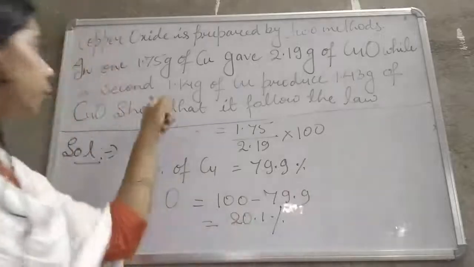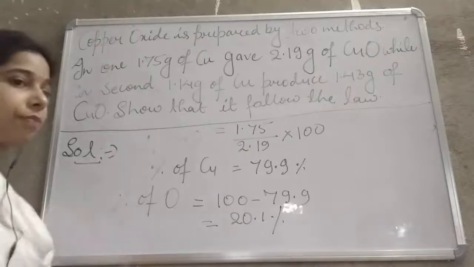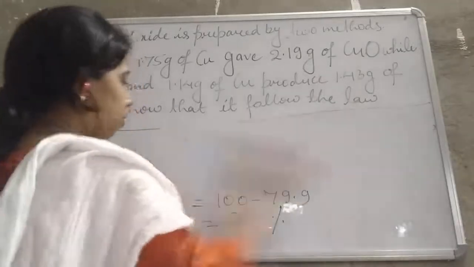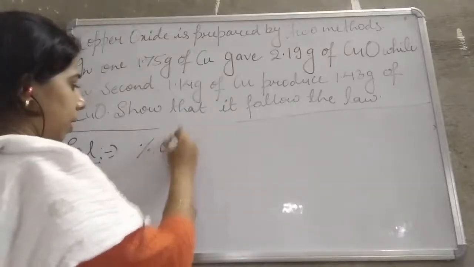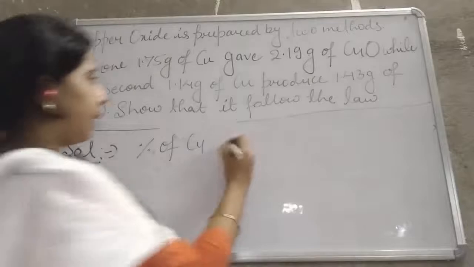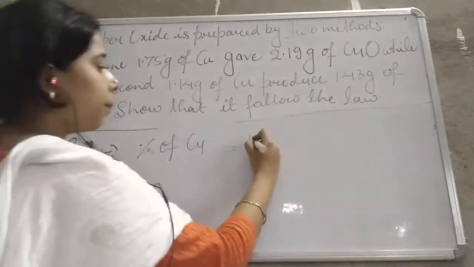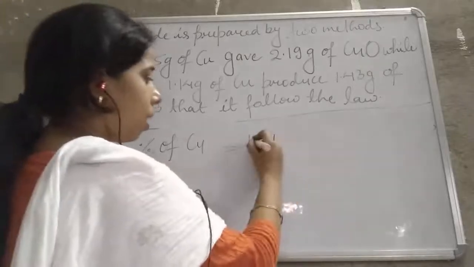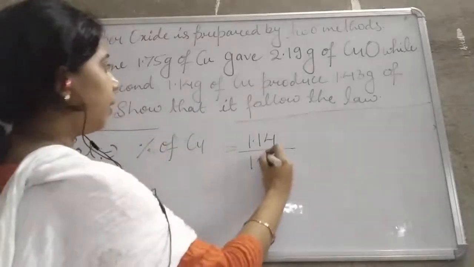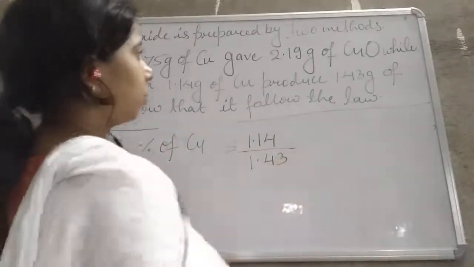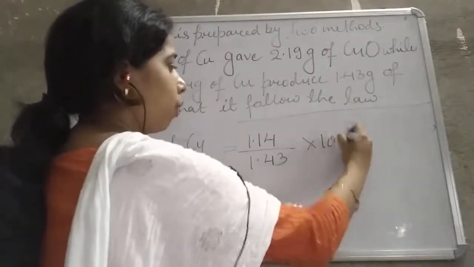Now the same thing we will do in the second case also. In the second case, students, the percentage of copper will be equal to, what is the mass of the copper here? 1.14 gram upon the copper oxide produced, that is 1.43, into 100.